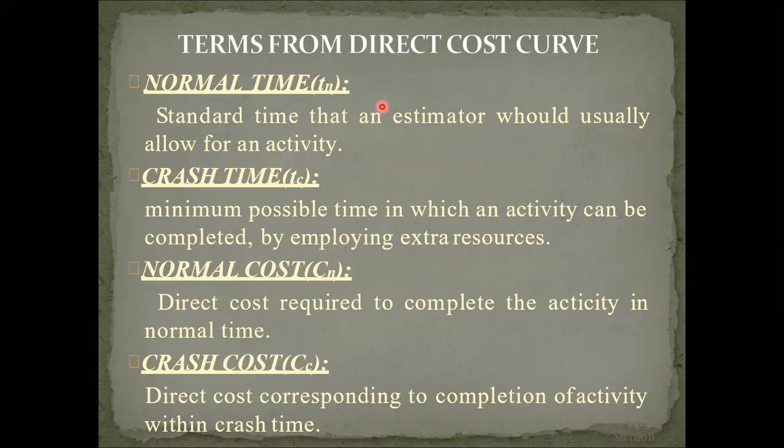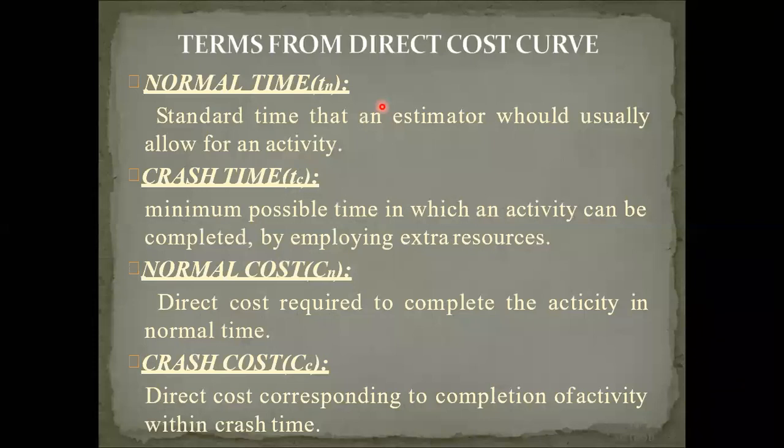Then normal cost: direct cost required to complete the activity in normal time. Whatever the normal time is, using that normal time, whatever direct cost is required is called normal cost. And crash cost: direct cost corresponding to completion of the activity within crash time.